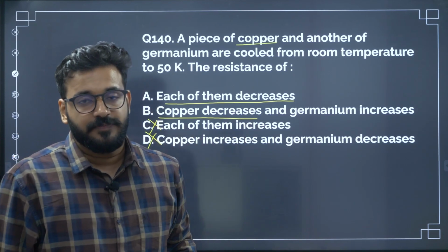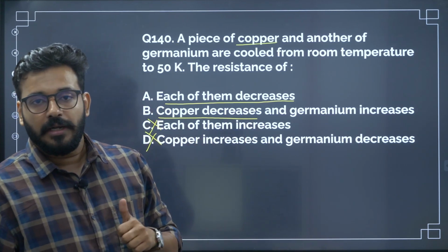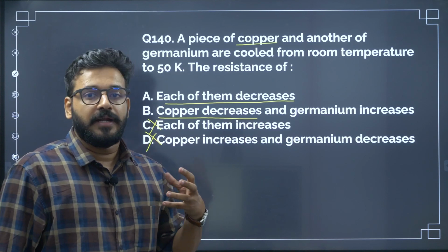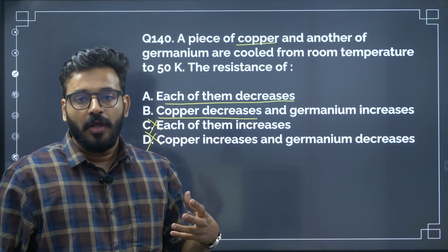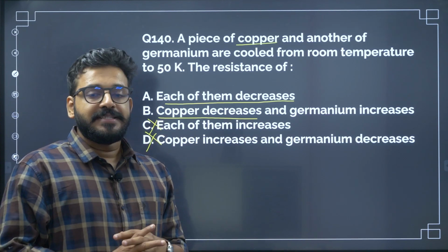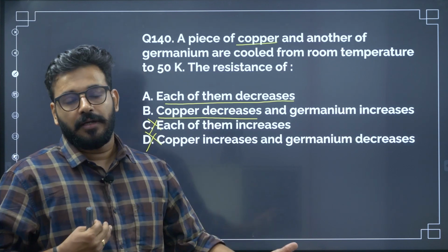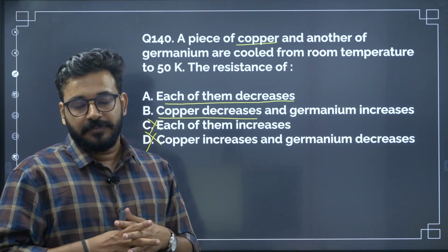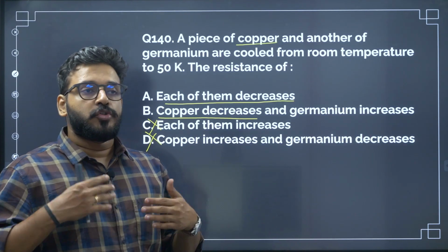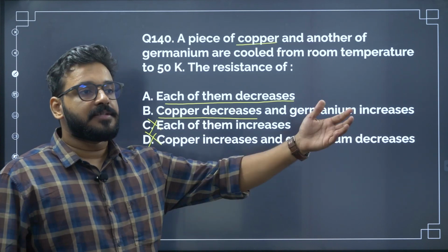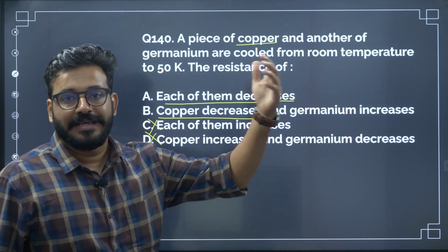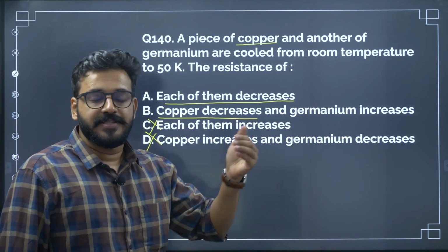Now semiconductors are non-ohmic. They don't rely on Ohm's law or that kind of explanation in their working. Basically it has an opposite reaction to temperature, like that of a conductor. A conductor has a linear relation: temperature increases, resistance increases; temperature decreases, resistance decreases.